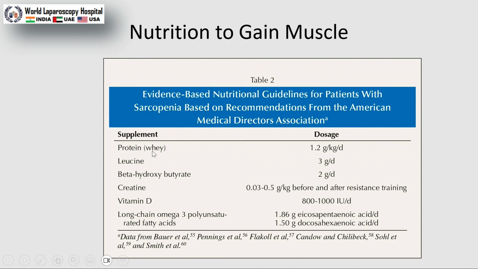If we are giving protein, a 1.2 gram per kg per day protein requirement should be there. Leucine 3 gram per day for building muscles. Beta hydroxybutyrate 2 gram per day. Creatine 0.3 to 0.5 gram per kg. Vitamin D 800 to 1000 IU per day, and long chain omega-3 fatty acids. It can help in building the muscles.